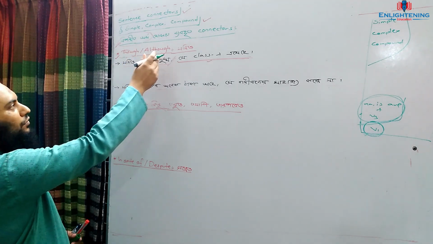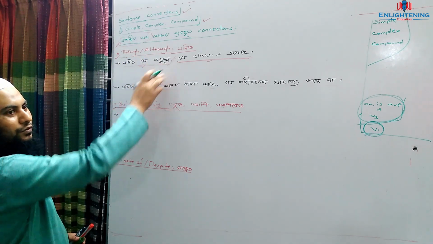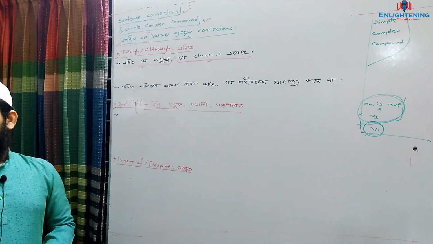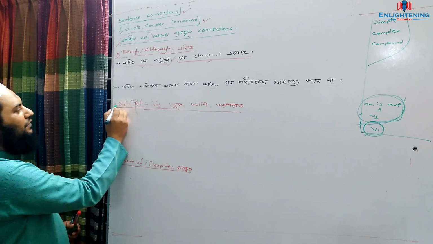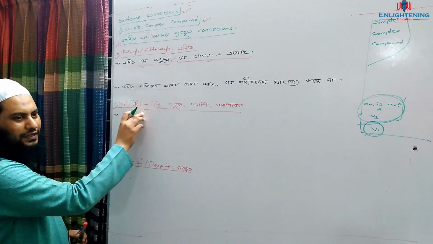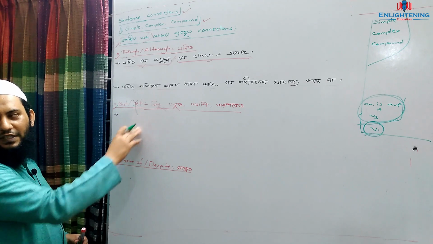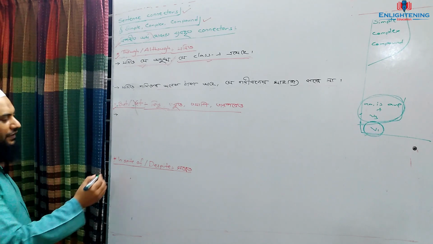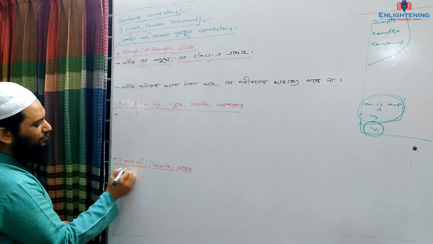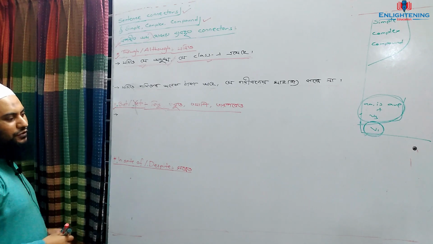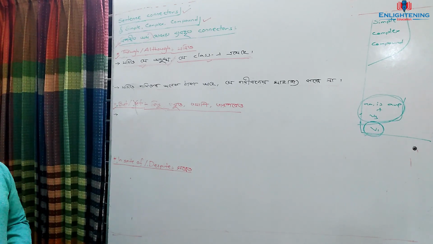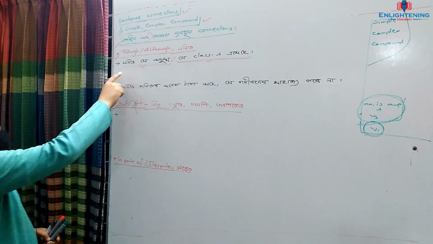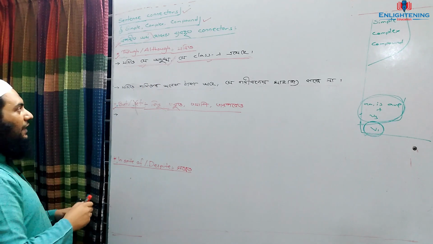If though or although is present, we will consider the sentence complex. If in any sentence you see but or yet, at that time we have to consider the sentence as compound. And if in any sentence it is seen in spite of or despite, at that time we have to consider that sentence as simple. Very easy, like the active and passive.